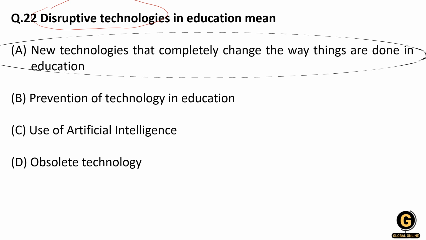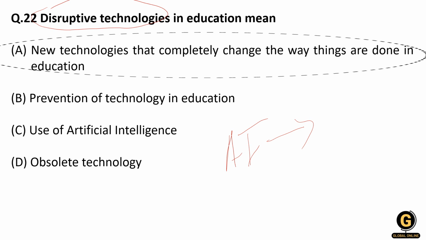So it is a new technology that completely changes the way things are done in education. So what are the new things? Like now you can see the AI chatbot, right? AI chatbot we have seen. It can answer all of your questions in chat, like now online learning has replaced offline learning, and then hybrid learning. So you have to remember, disruptive technologies in education mean new technologies that completely change the way things are done in education, right?